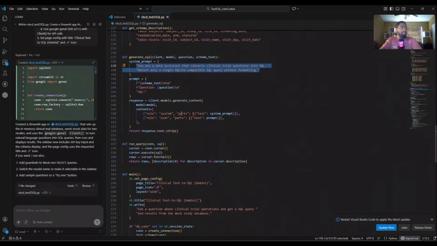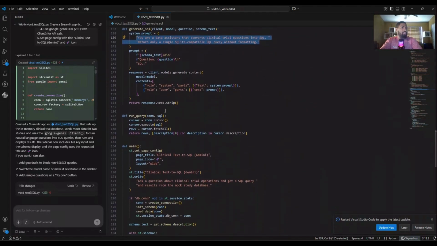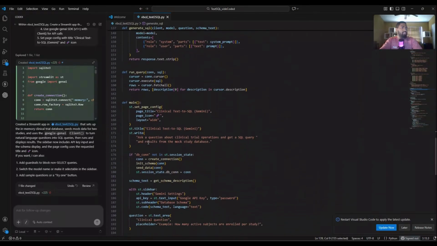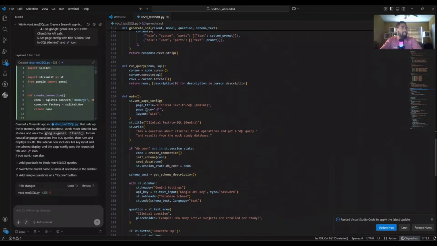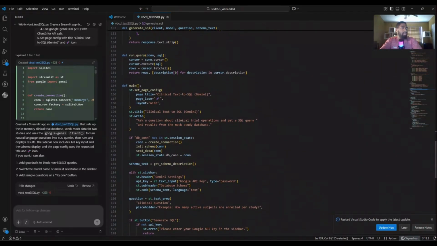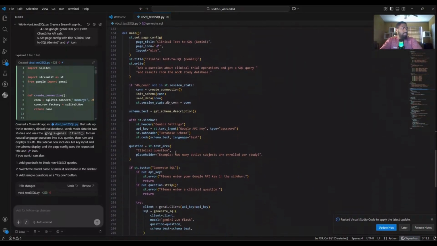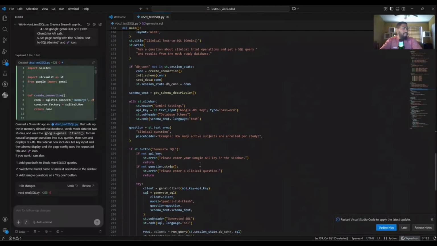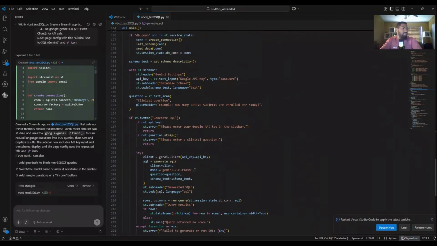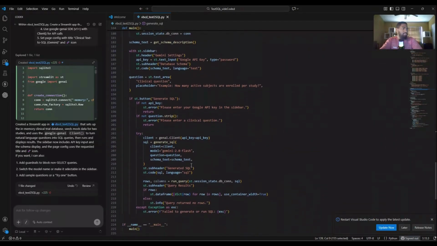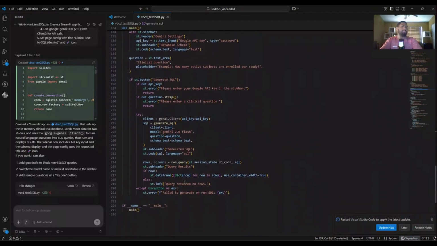So cool, we're using Google Gemini. Run query. As you can see, page title, icon, layout wide. Ask a question about clinical trials. It adds an example question, how many active subjects are enrolled per study, and asks the user to enter an API key. 2.0 Flash. Cool, okay.